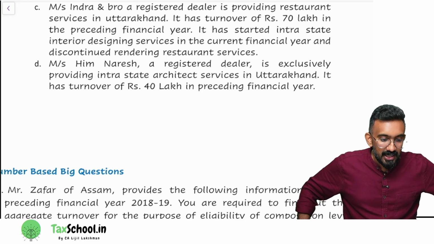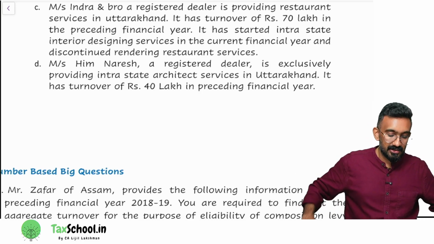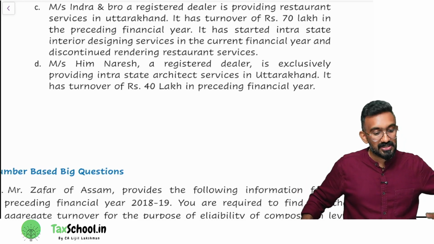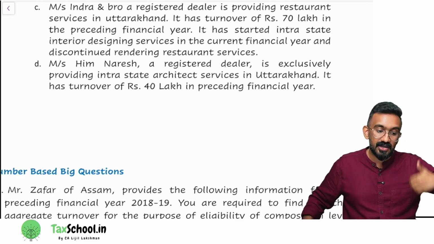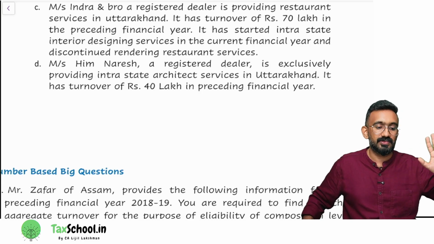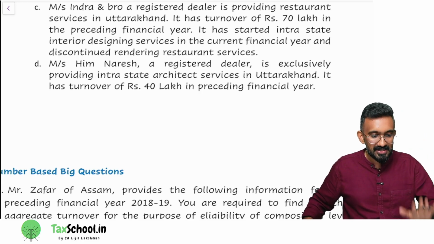Right? Now, last year they were restaurant. So just because last year they were restaurant, even if they stop restaurant and do something else, can they opt for composition? No, that is not allowed. Only if they are restaurant, they can opt for it.